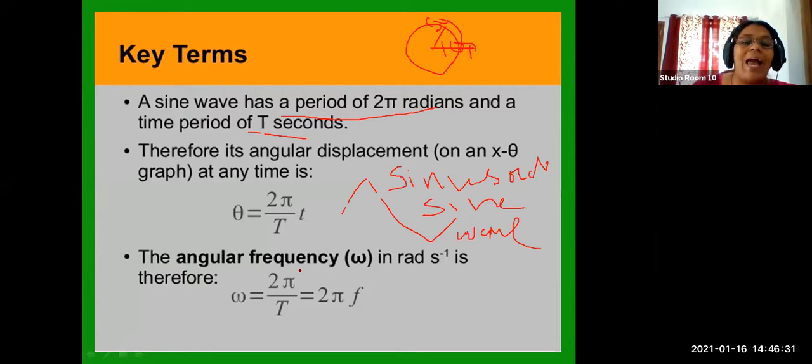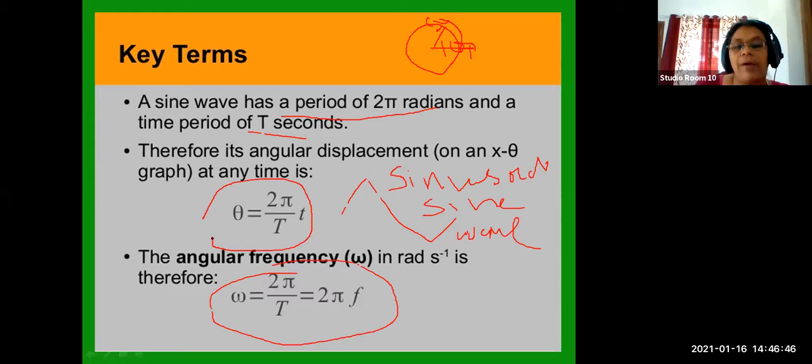Next term is angular frequency, omega. I think this is all you have learned. Just write it down. Angular frequency omega is equal to 2 pi by T. This relation is important, we require it. So just write down this relation. No need of definition, because we have already completed all that. Omega is equal to 2 pi by T, and it is also equal to 2 pi f, because f is equal to 1 by T. That is why that relation.